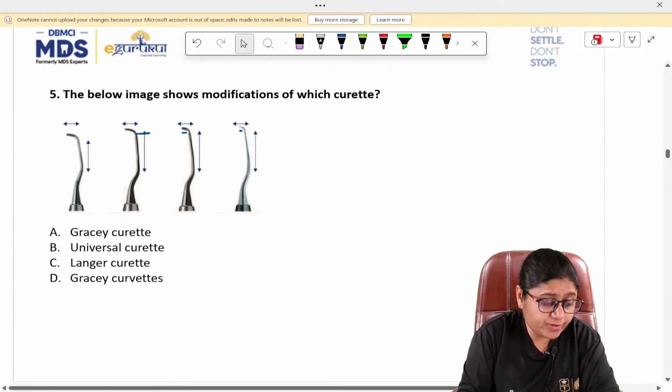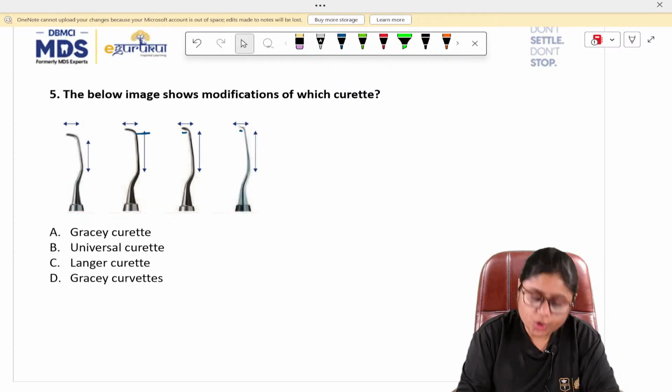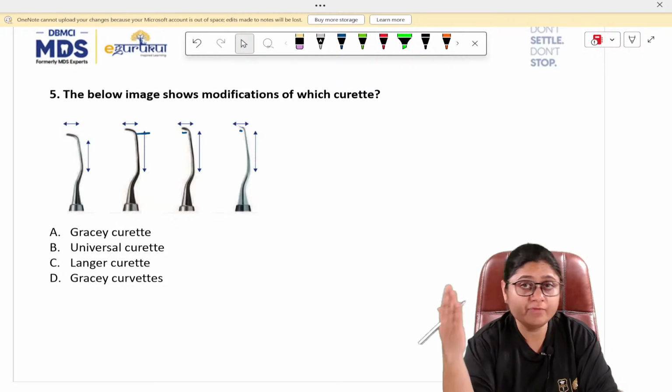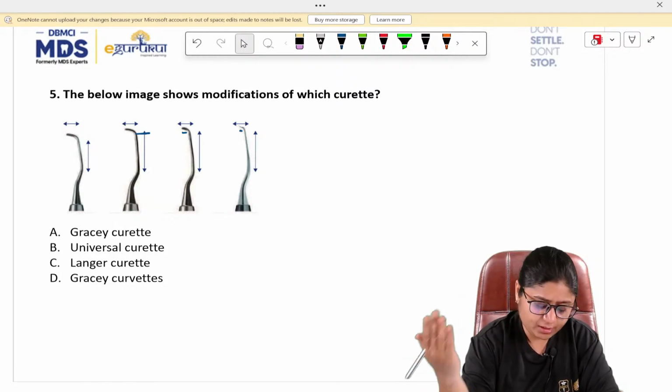So these are the modifications of option A, Gracey curette. Option B, universal curette. Option C, Langer curette. And option D, Gracey curettes. So these are just a modification of a curette. So you have to tell me the answer.